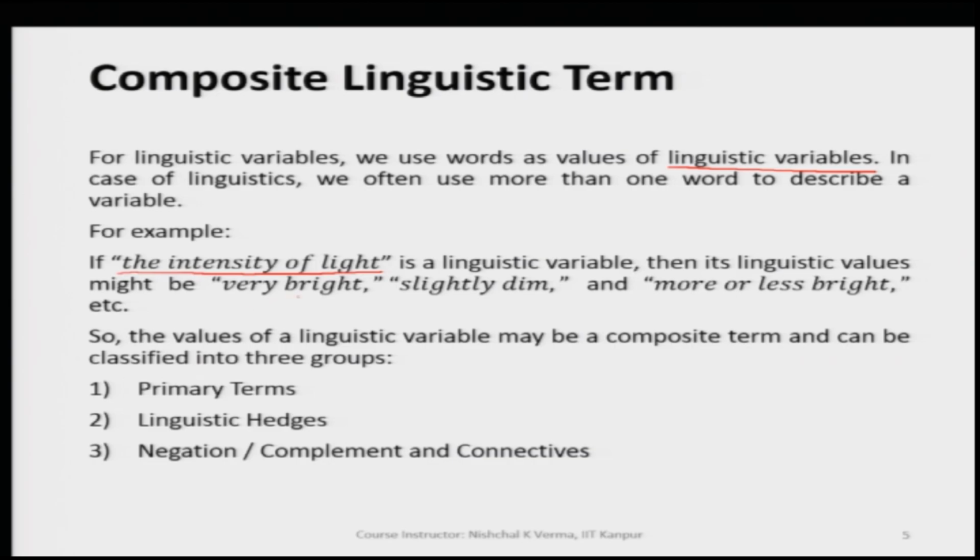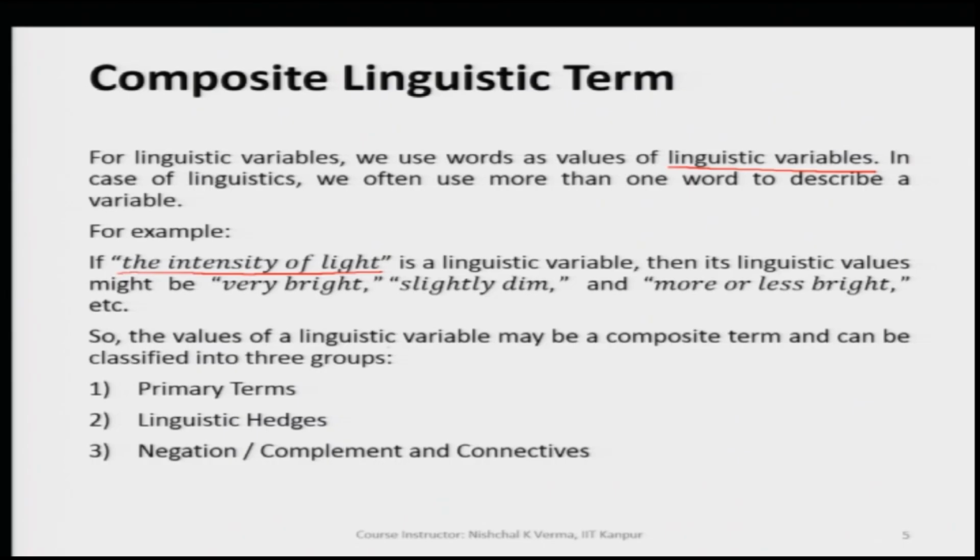Here we have written very bright, slightly dim, more or less bright. All these come under hedges, which we will discuss a little further. We will understand these terms when we move a little ahead.